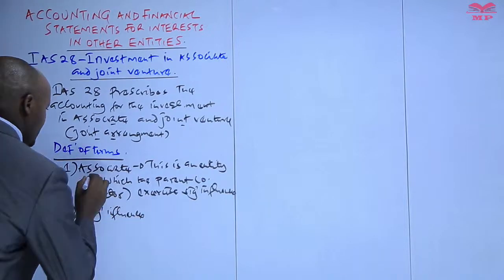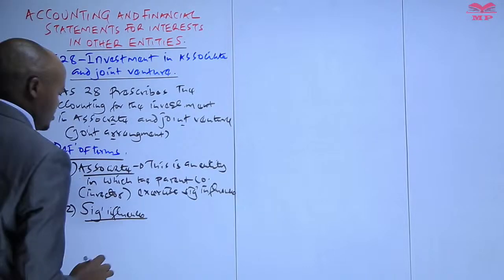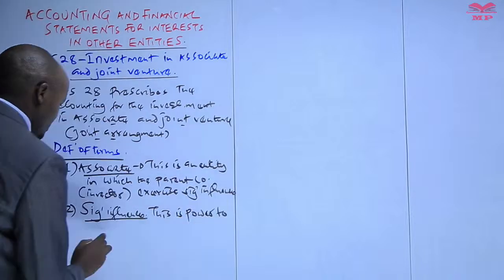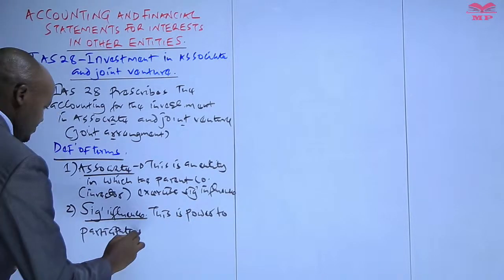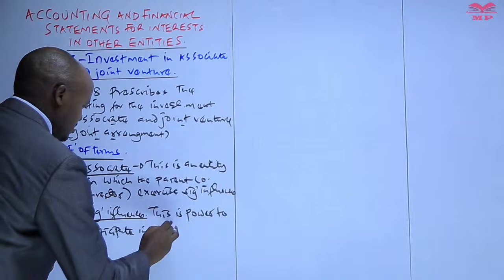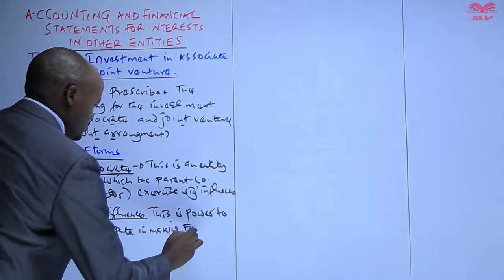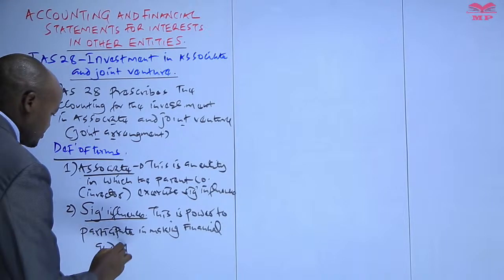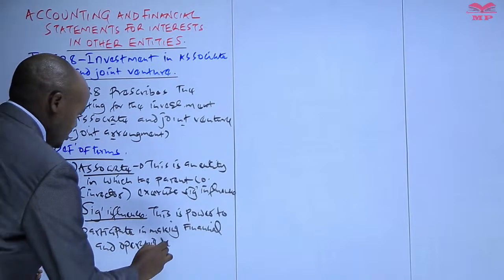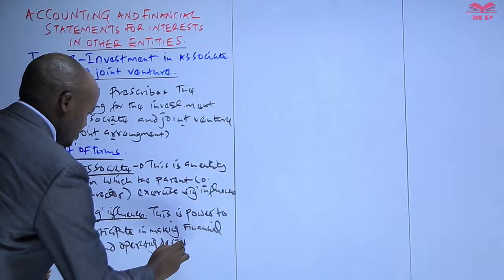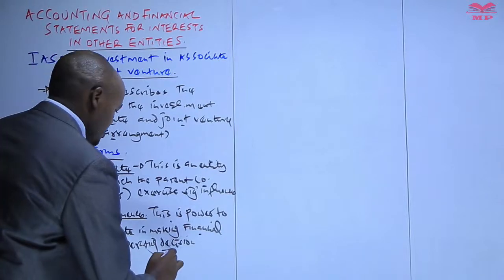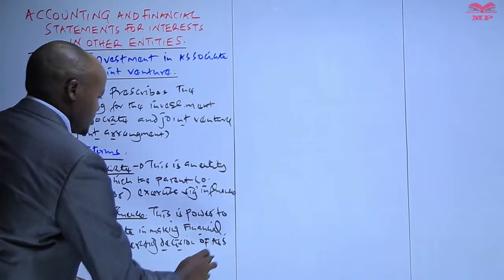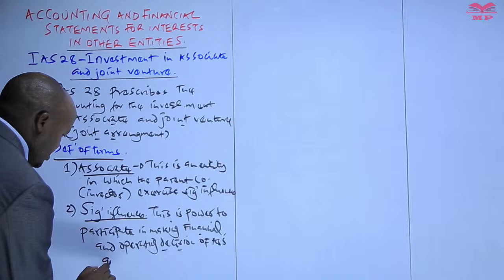Significant influence, where we say that this is the power to participate in making financial and operating decisions of the associate, and not control.